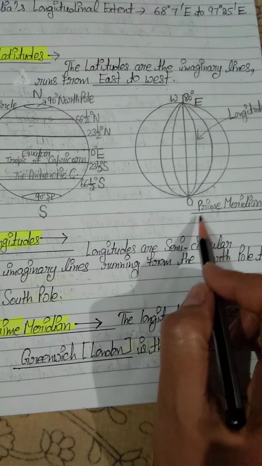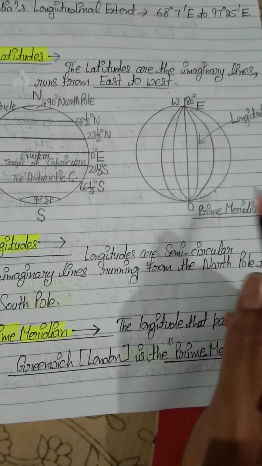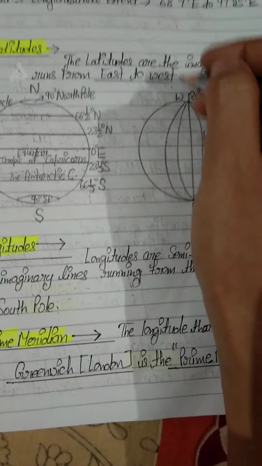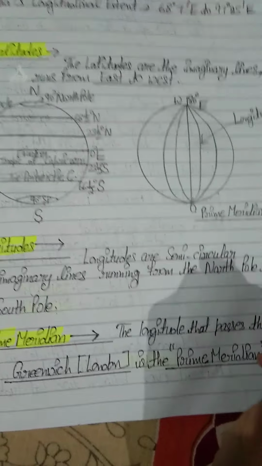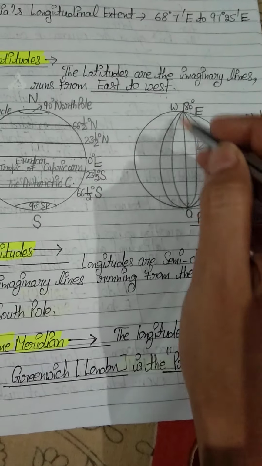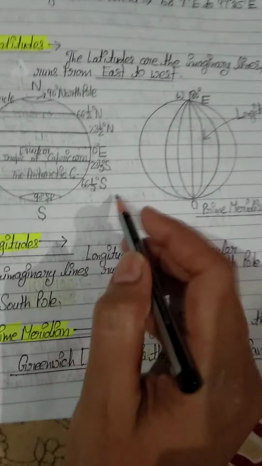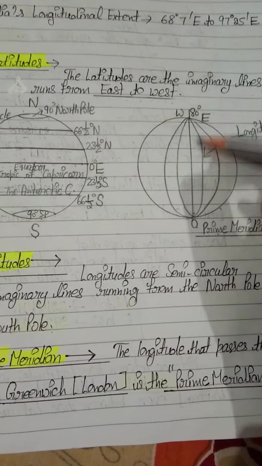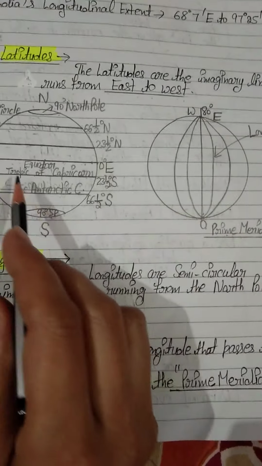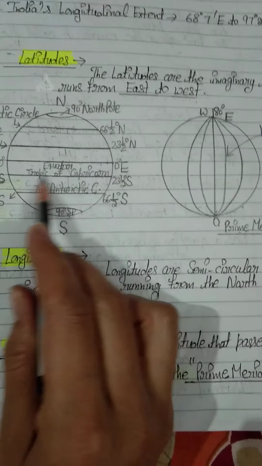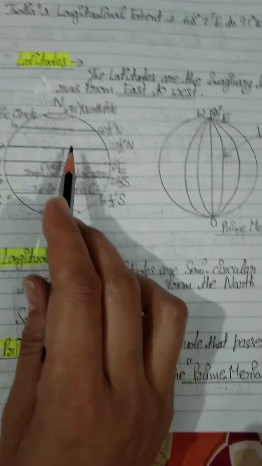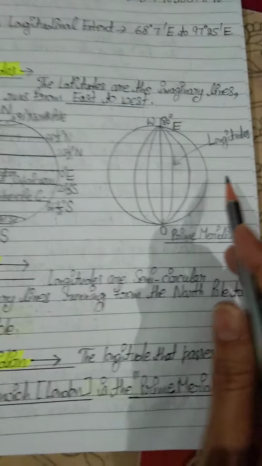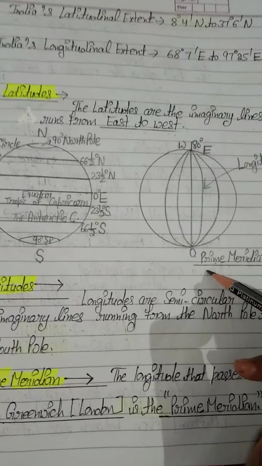So you can take a hint that all the lines which are long in the shape are longitudes, and the other ones are latitudes. Longitudes are the lines running from north to south, and latitudes run from east to west. So what are we discussing? We are discussing longitudes.